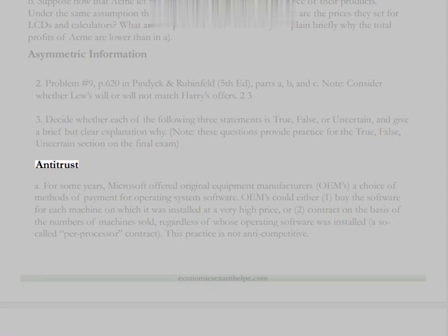Antitrust. A. For some years, Microsoft offered original equipment manufacturers, OEMs, a choice of methods of payment for operating system software. OEMs could either 1. Buy the software for each machine on which it was installed at a very high price, or 2. Contract on the basis of the numbers of machines sold, regardless of whose operating software was installed, a so-called per-processor contract. This practice is not anti-competitive.